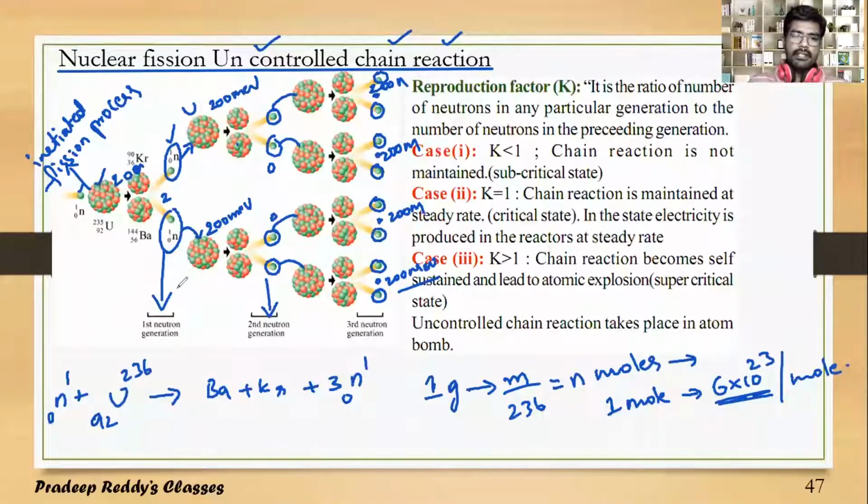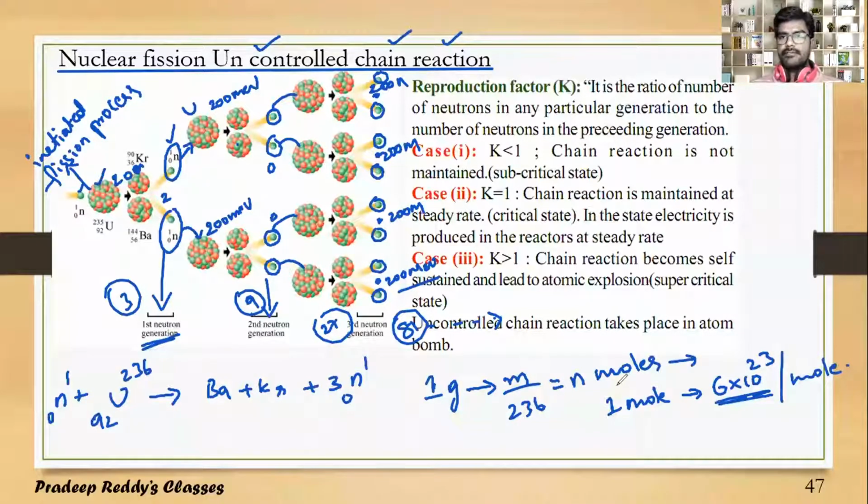So like that, in the first generation there are only 3 neutrons. In the second generation, there are 9 neutrons. In the third generation, there will be 27 neutrons. And in the fourth generation, there become 81 neutrons. This process continues, multiplying by 3. So this type of chain reaction which is taking place is said to be an uncontrolled nuclear fission reaction.